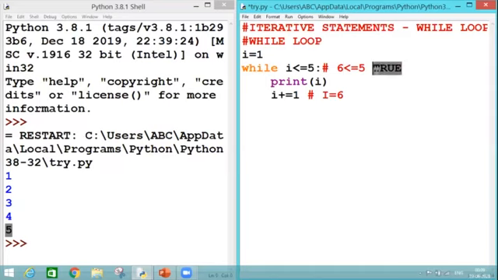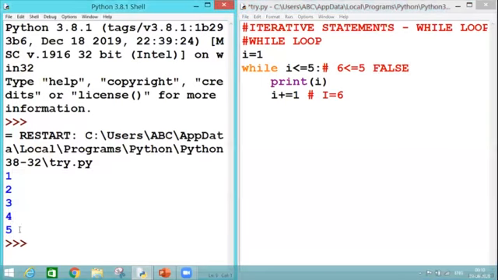Here my condition becomes false. And once my condition becomes false, I am not supposed to enter into the loop. As I told you, while is an entry controlled loop which is dependent upon the condition. So this time my condition is not satisfied, so it is restricting my entry inside the loop. And here is my output, which is saying 1, 2, 3, 4, 5 altogether, but 6 is not printed as we have not entered into the loop.